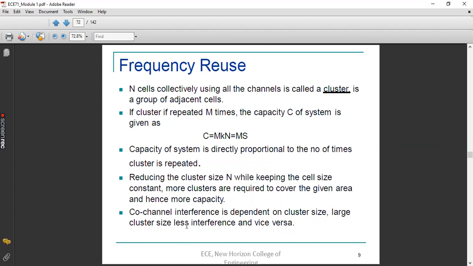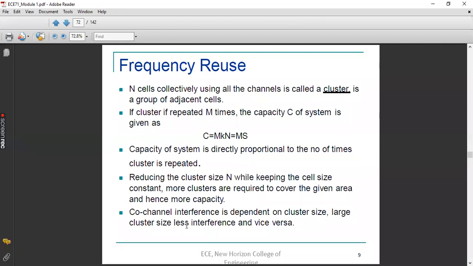If the cluster size is large, it means we have allocated more cells in one cluster. In that particular case, the capacity will be a little bit less, because we are not able to share the same channel with more subscribers, because in one cluster itself we are having a large number of cells.